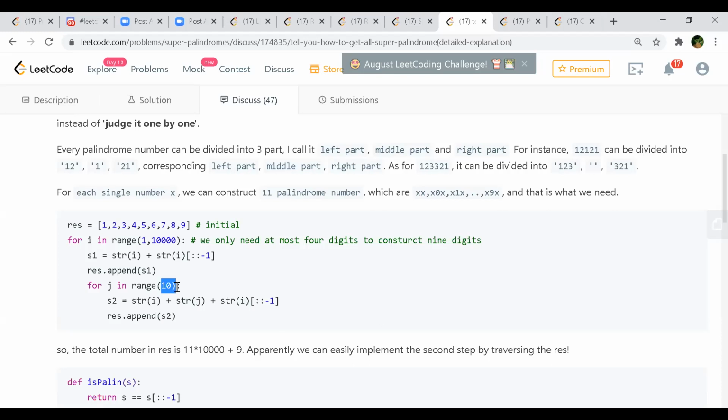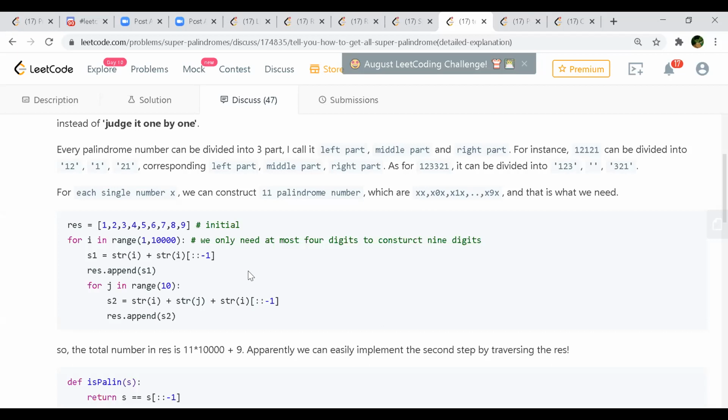That part I am not understanding. What do you mean by you only need at most 4 digits to construct 9 digits? If it is a 9-digit number, then the first 4 digits are there, and the next 4 will be the duplicate of the first 4, reversed. Okay, now I got it. And the middle one can be 1, so it will be 9 digits exactly.